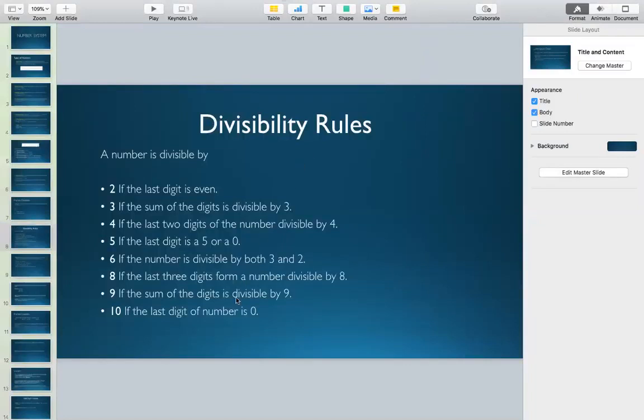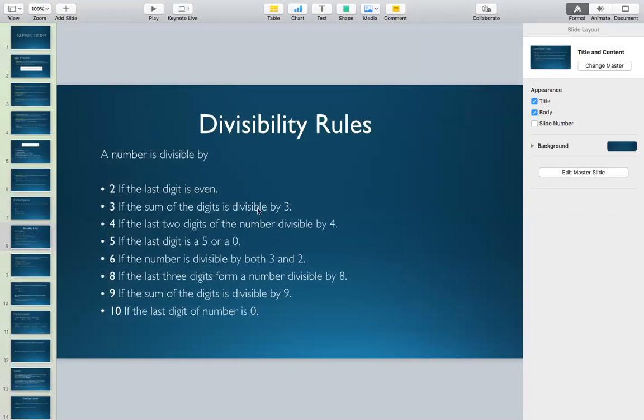No, right? Why no? Because if we add the digits of 2345, that comes out to be 14. And since 14 is not divisible by 3, the given number 2345 is not divisible by 3.